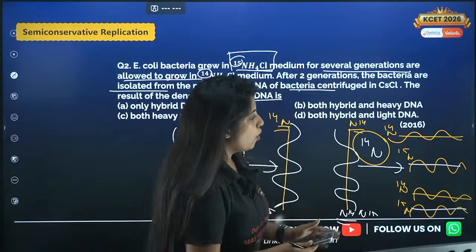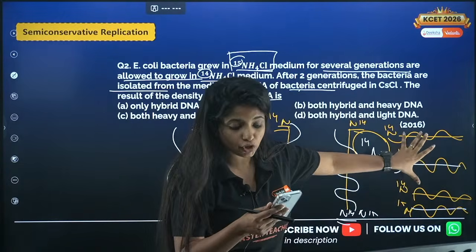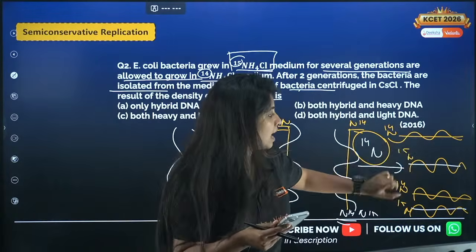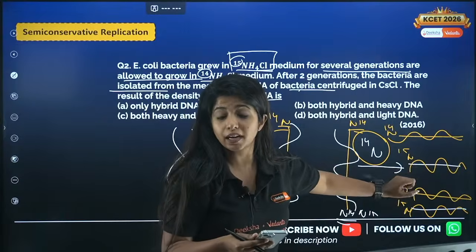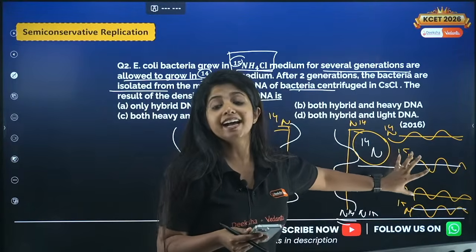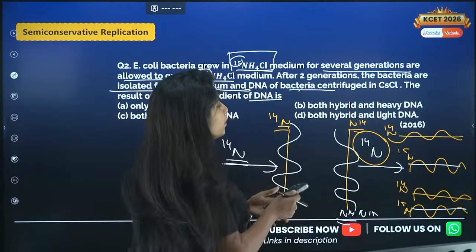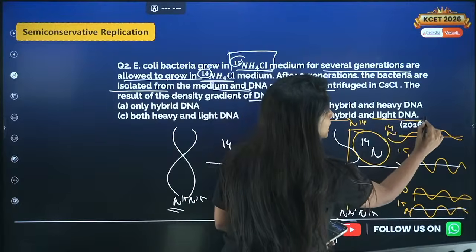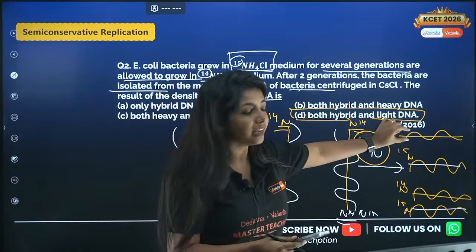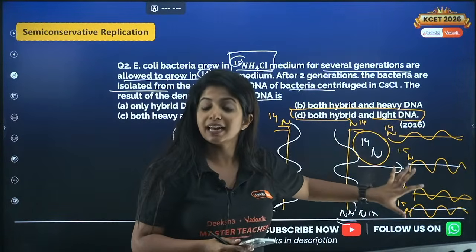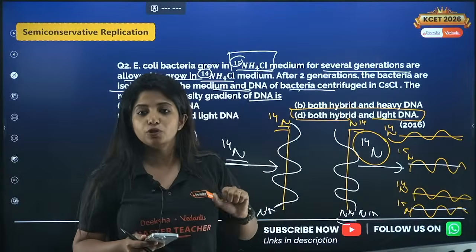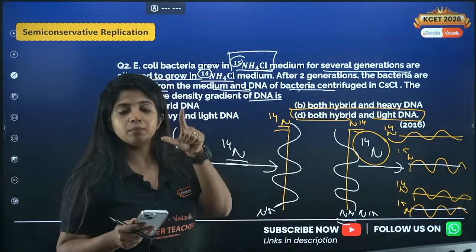So what do you find? Over here you have 2 strands which is just made up of N14, N14, and we have 2 strands which are hybrid. That means it is made up of N15 as well as N14. So what do you find? Both hybrid and the light DNA. So you call this DNA which is of N14, my dear children, as light DNA because it is a lighter isotope. Fine, in the density gradient medium, it settles.